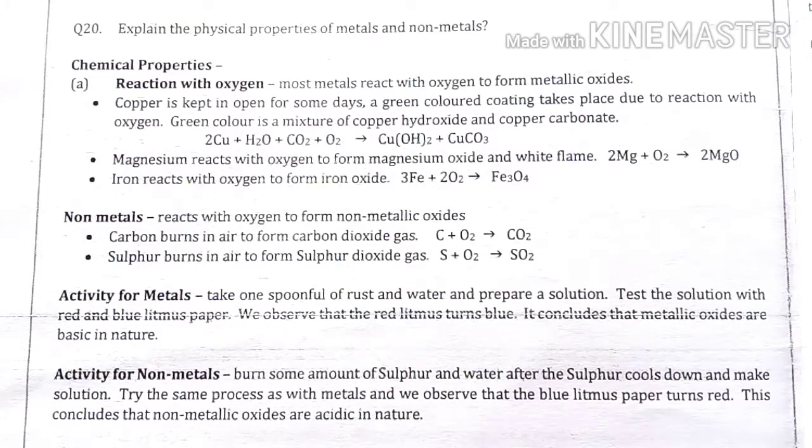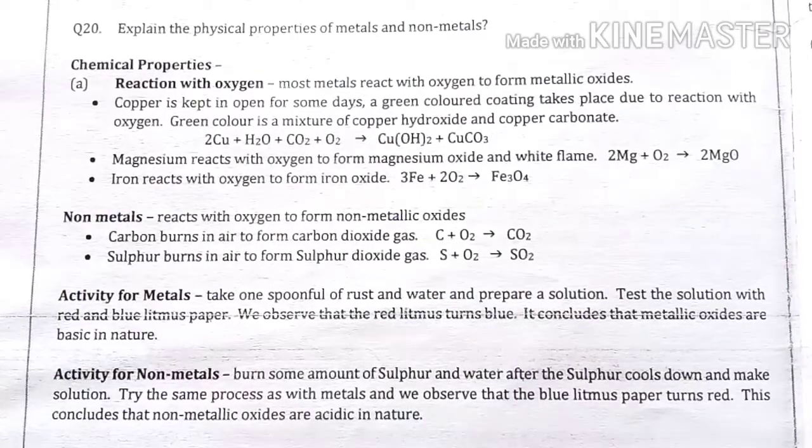So we have one activity for metals. For this experiment, take one spoonful of rust and water and prepare a solution. Add one spoonful of rust, pour it in water, and after shaking there is a solution.